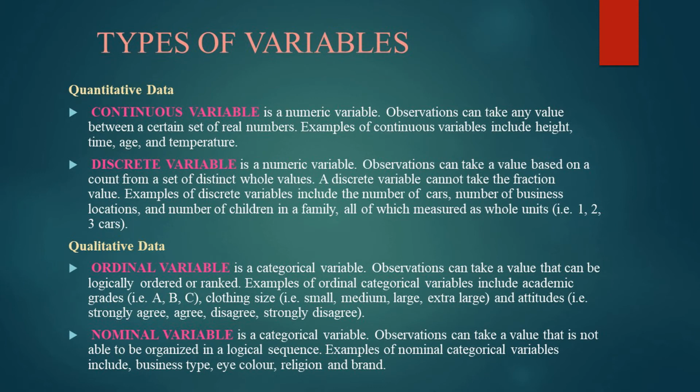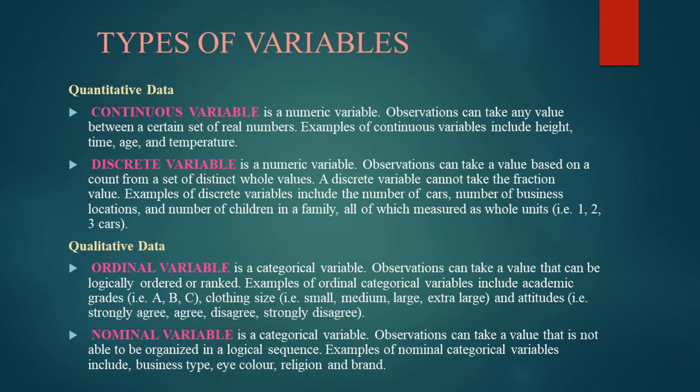Next few questions are on variables. So let's see the different types of variables first. It is divided on the basis of quantitative data and qualitative data. Under quantitative data, two types are there, continuous and discrete. Under qualitative data, two types, ordinal and nominal. So continuous variable is a numeric variable. Observation can take any value between a certain set of real numbers. Examples include height, time, age, temperature.